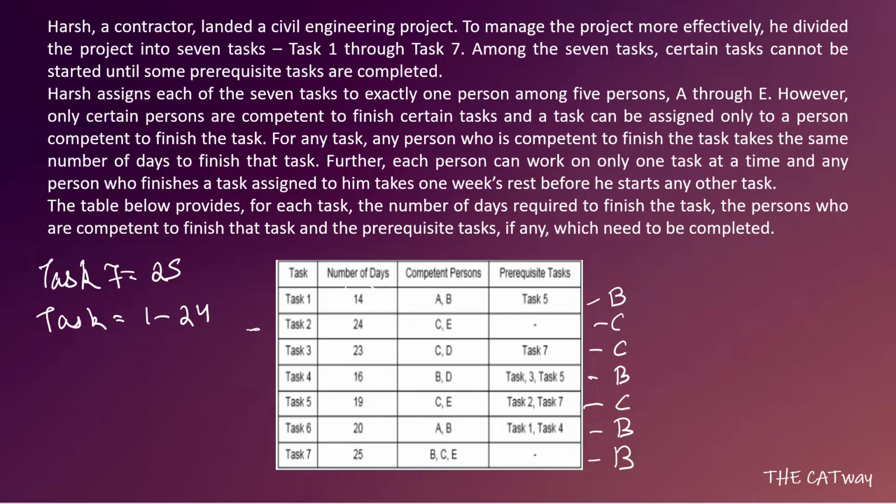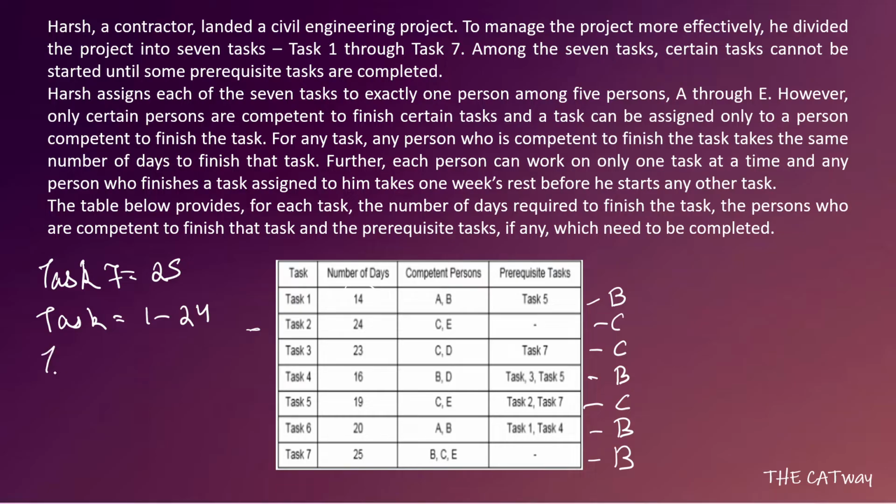Now what we have to do is that between task 3 and task 5, any task can be taken up first. But we know that until task 5 is completed, task 1 cannot be started. Task 5 should be completed first because we have to minimize the number of days for task 1. So we will complete task 5 first.